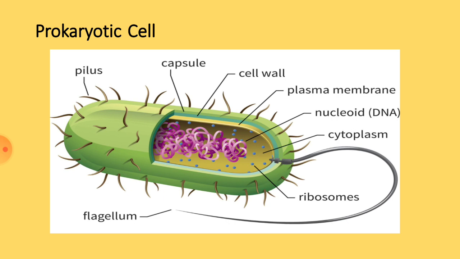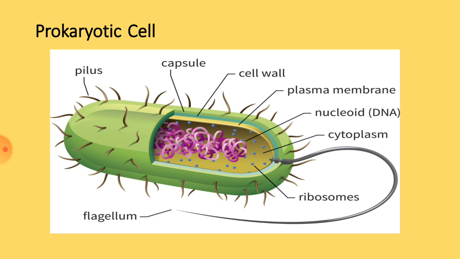Why is it called nucleoid? Because it is not enclosed by a membrane. That is why the nuclear material is seen dispersed in the cell. Such a primitive nucleus is called nucleoid. And inside you can see blue color dot-like structures. They represent ribosomes.